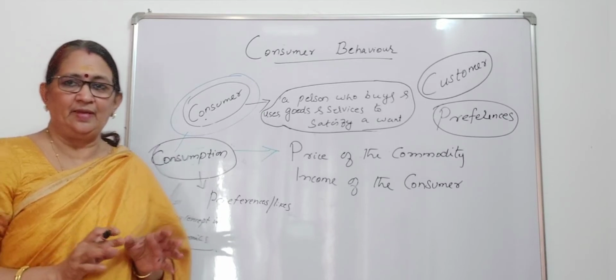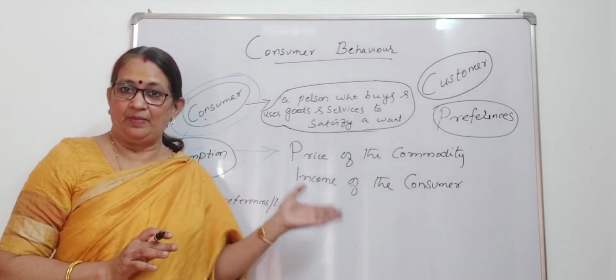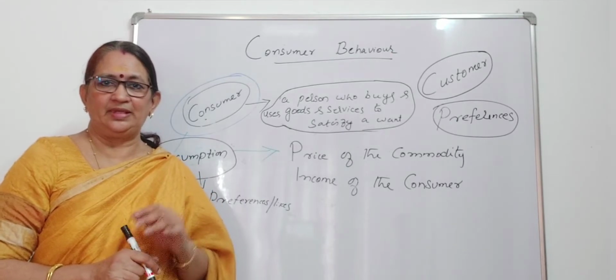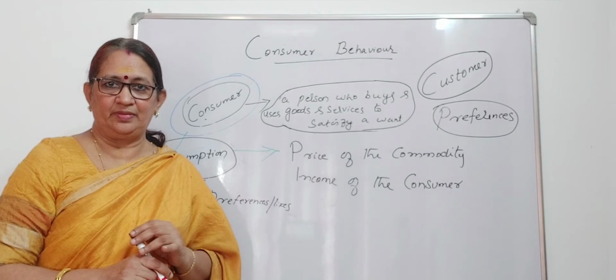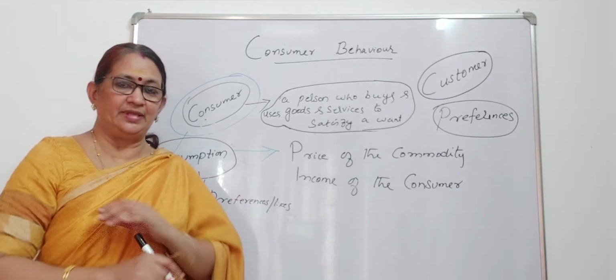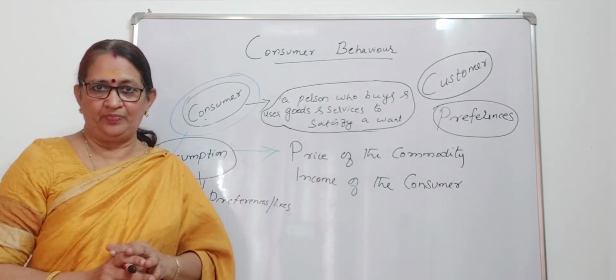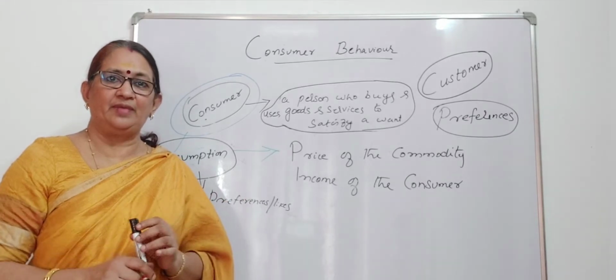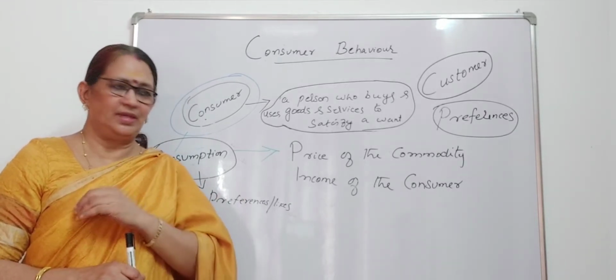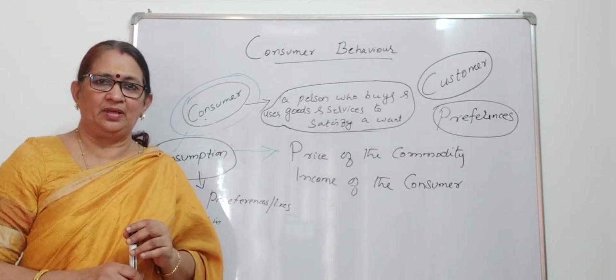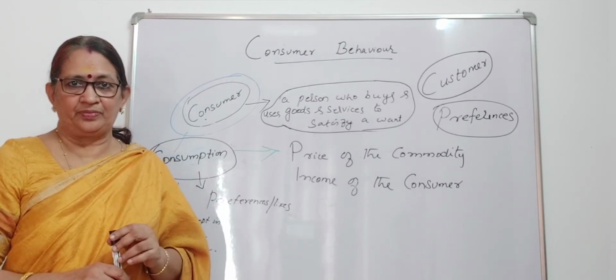And nowadays, the consumption or the purchase of goods and services is happening online and offline. As you know, the internet has revolutionized shopping. Varieties of products are available online. Advertisement is influencing consumption on a large scale.